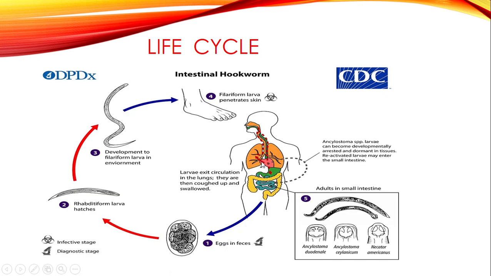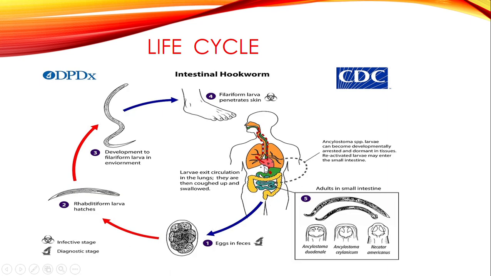This simply means that the infected person has adult worms in the small intestines which are producing these eggs. Then the eggs are passed in stool or feces.